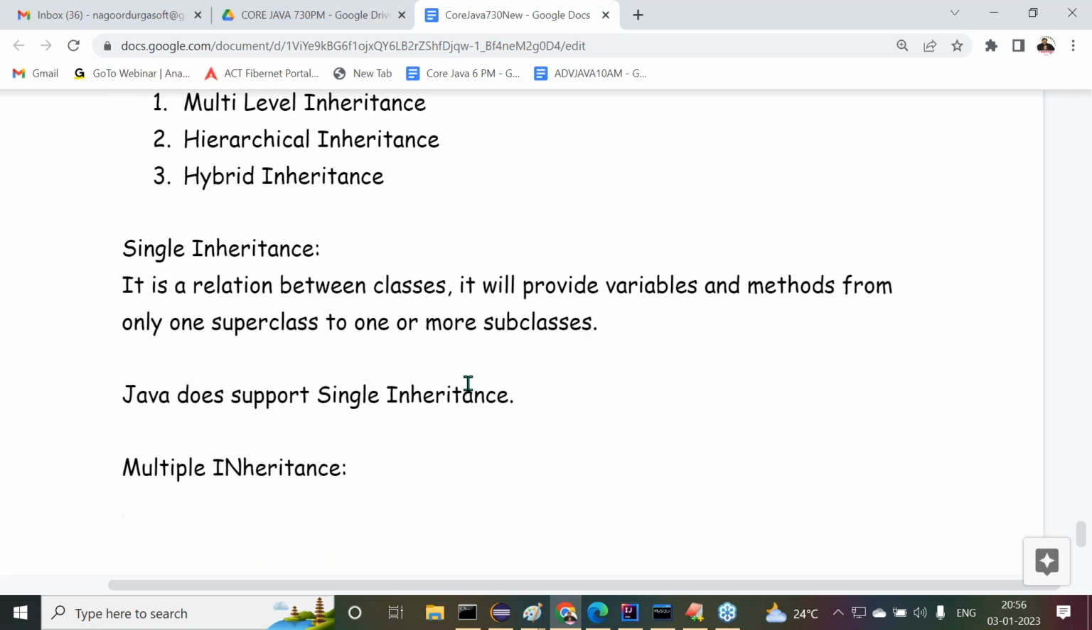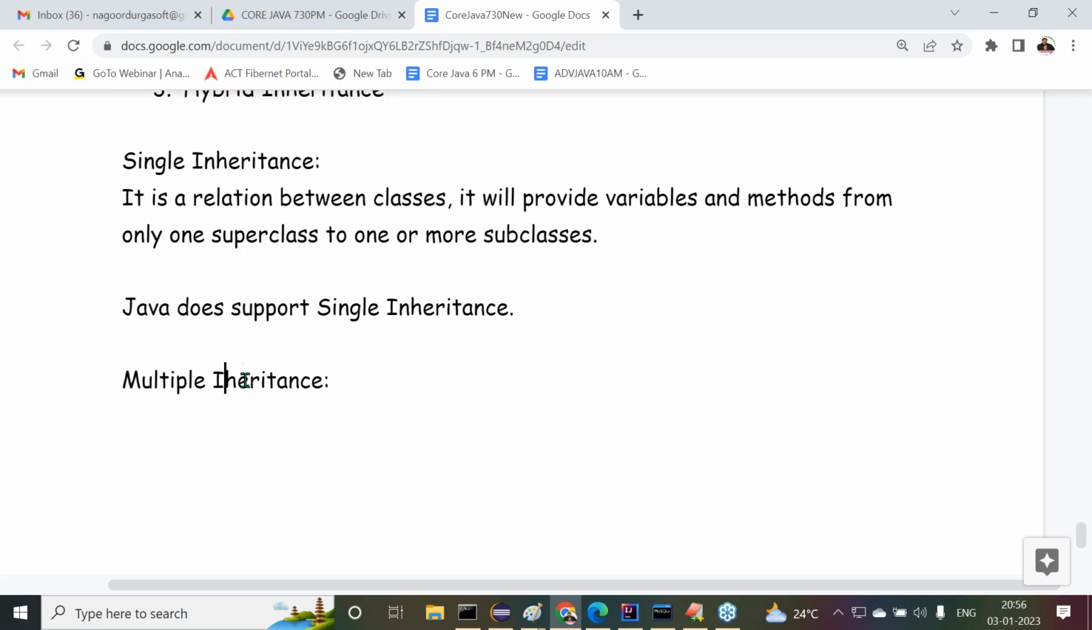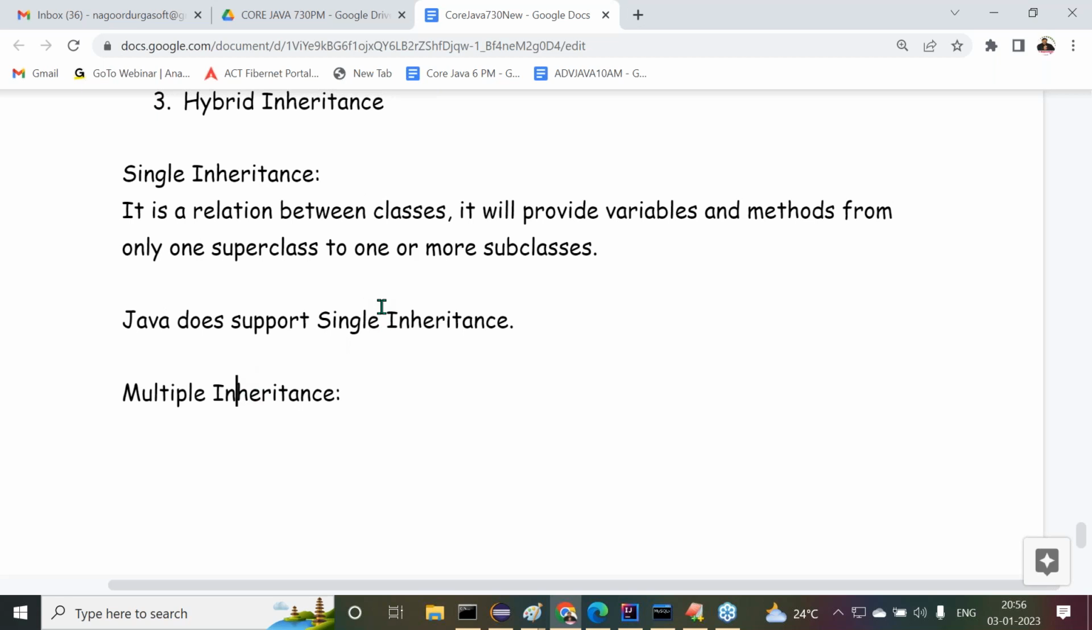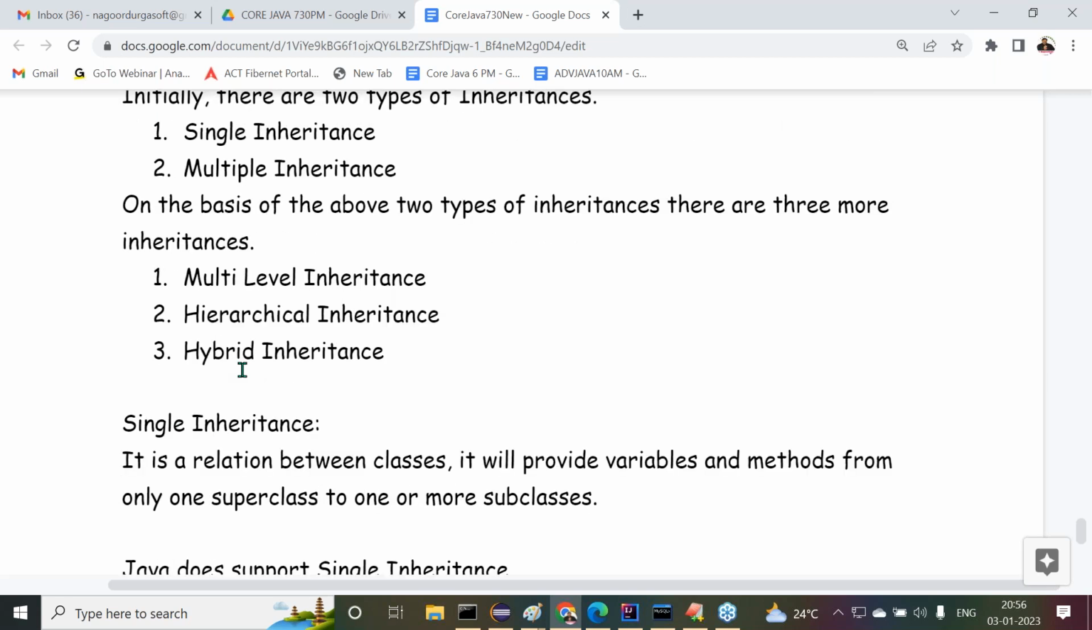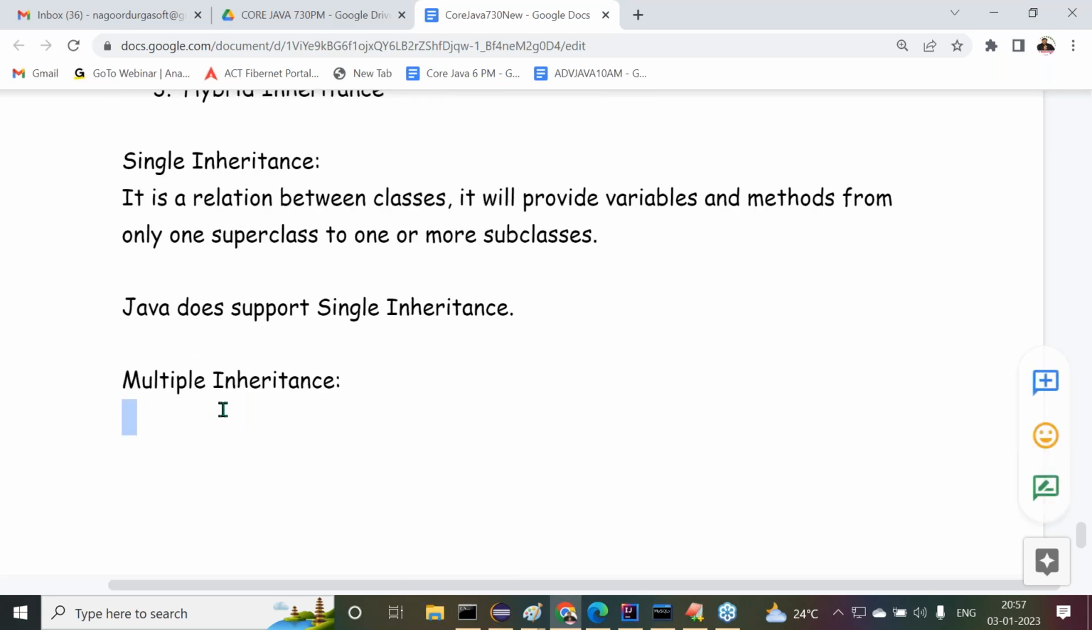A similar definition I want to provide here. What is multiple inheritance actually? The remaining inheritances are not required now: multilevel, hierarchical, and hybrid are not required. I require only multiple inheritance, because I need to show why multiple inheritance is not possible in Java. That is why I'm going to discuss up to multiple inheritance only here. In object orientation, we will discuss all the types of inheritance, as a separate concept is available there. But as of now, we have to understand multiple inheritance.